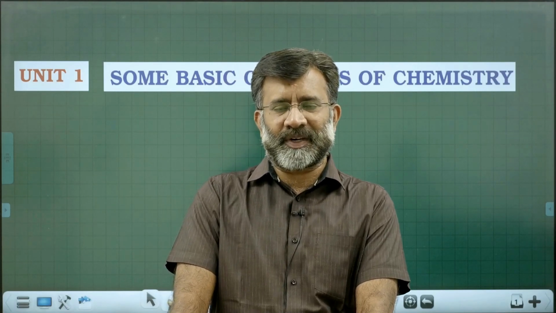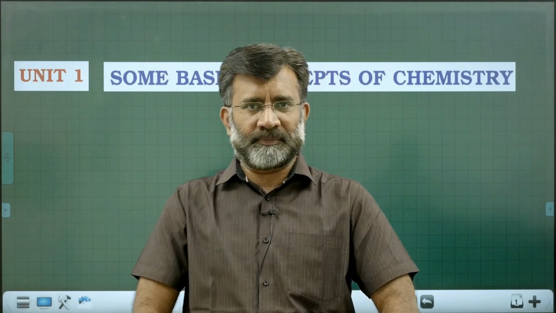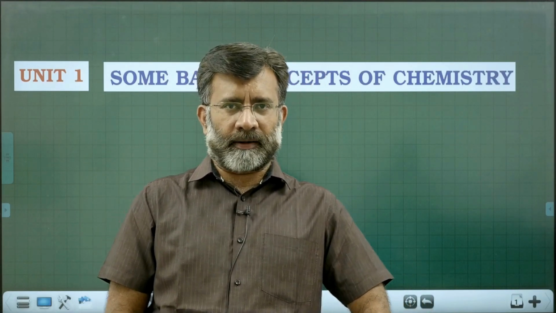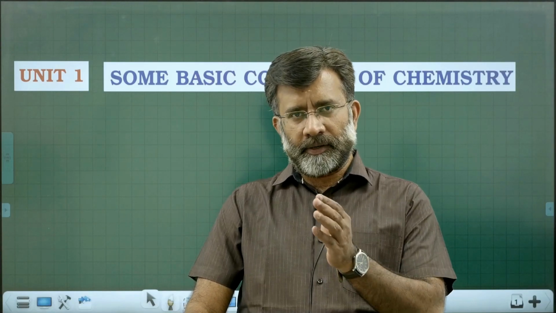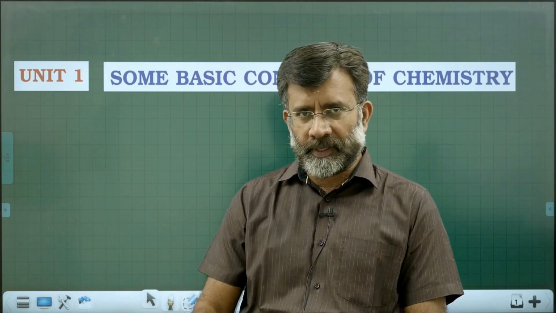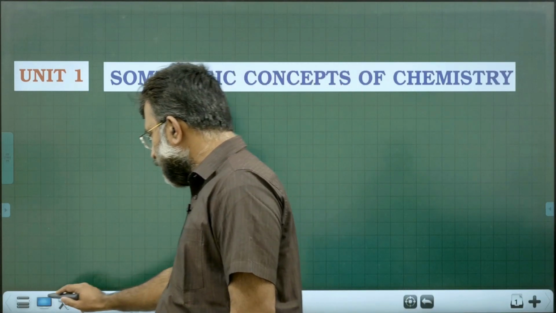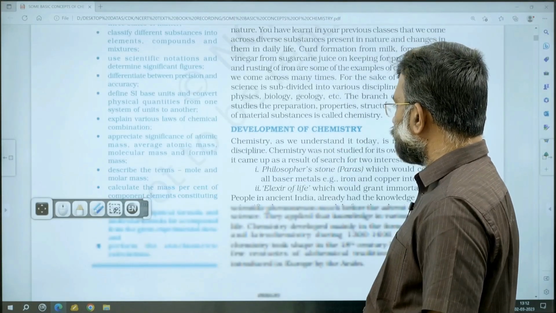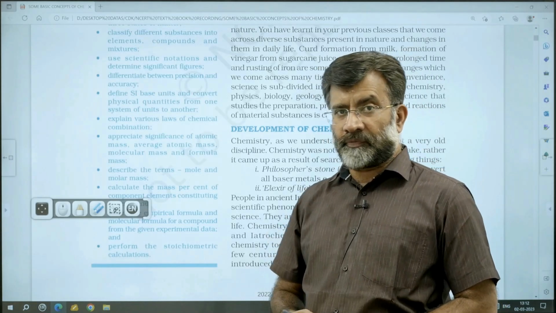Chapter 1, some basic concepts of chemistry. If you go through NCERT, unlike the old editions, in the new edition there are a few pages incorporated regarding developments of chemistry.